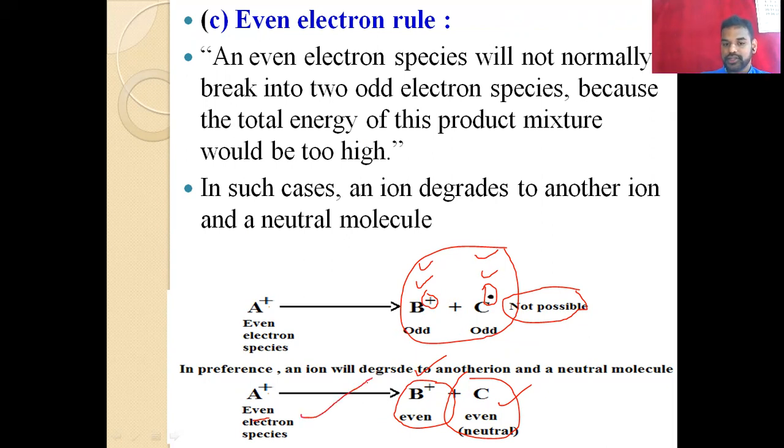That is the second one. This type of cleavage, not this type, because of their stability. So this is even electron. If they have the even electron species, then they undergo even cleavage, not odd cleavage.